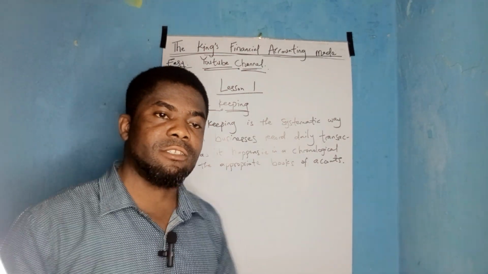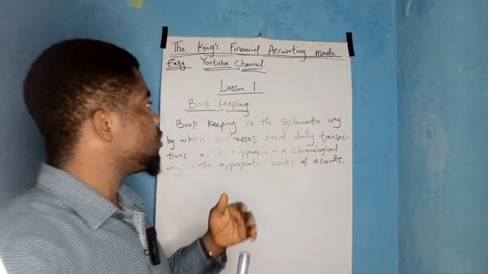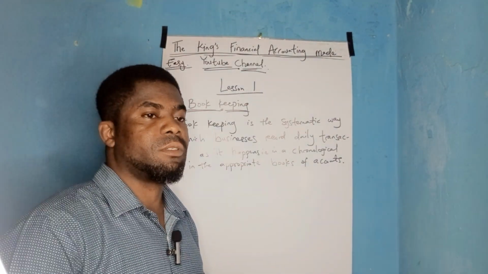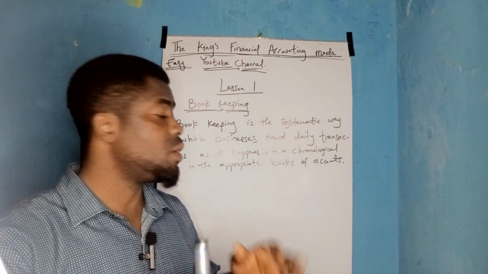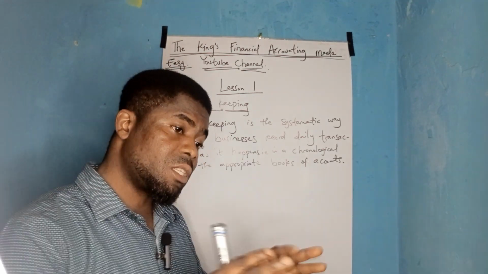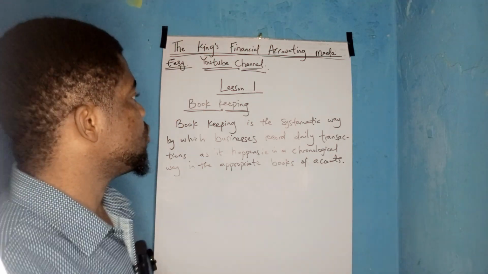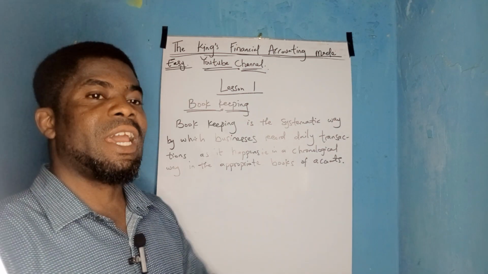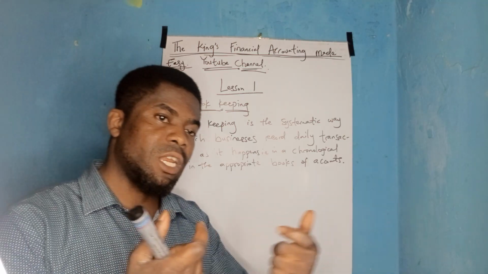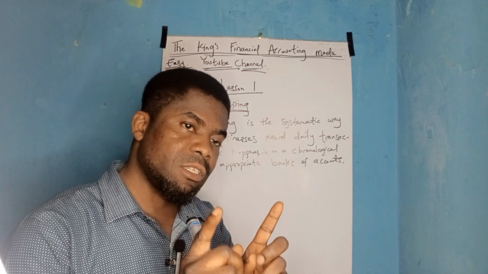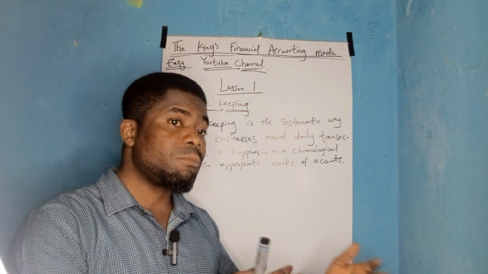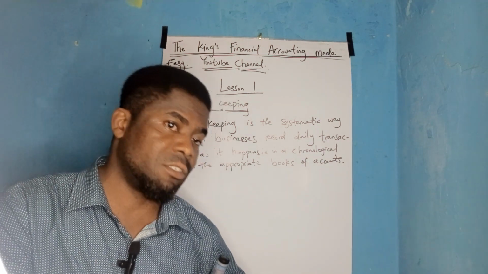What do we mean by this? You see, when we are talking about bookkeeping in business, the objective of business is to make profit. So therefore, anything that does not involve money has nothing to do with bookkeeping in business, because when you are talking about making profit, you are talking about making money.